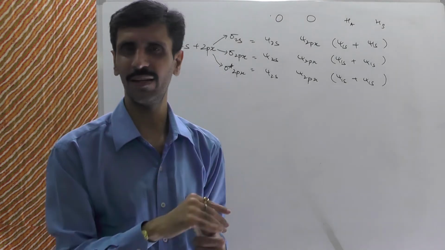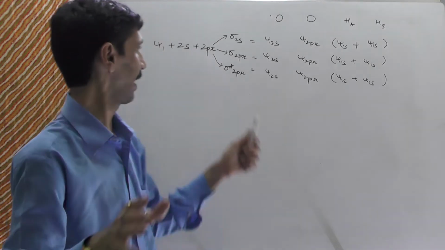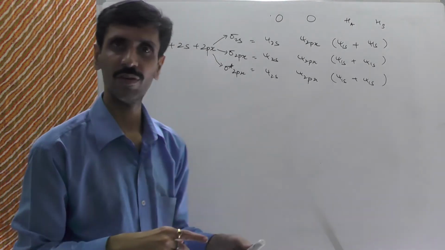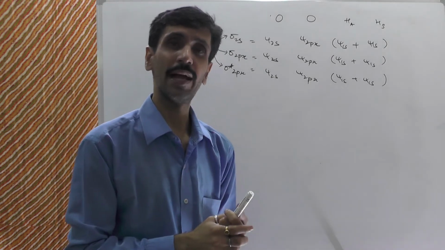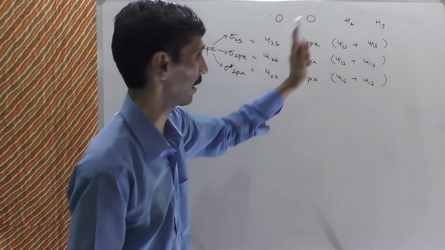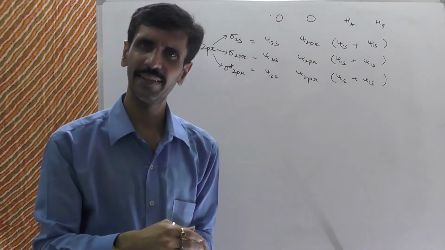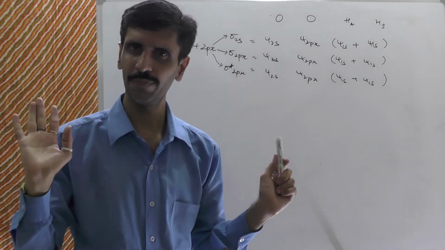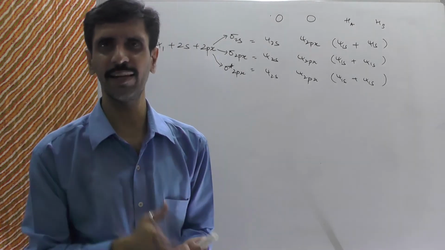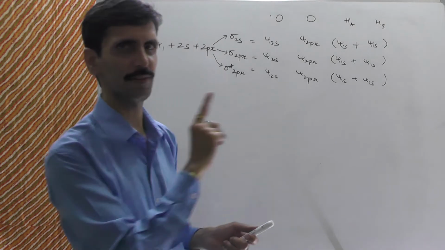OK, I have told you the order. Most stable is sigma 2s and the least stable is sigma star 2px. Now how should we do it with respect to the sign now? OK, and that is because there are signs required over here and over here. Now you know plus means strength, OK, minus means weakness. This is all you need to remember, so accordingly we need to start. OK, relate the signs with respect to the strength.